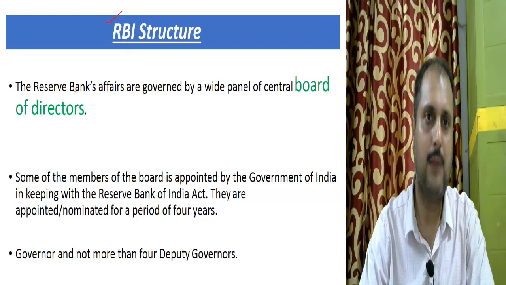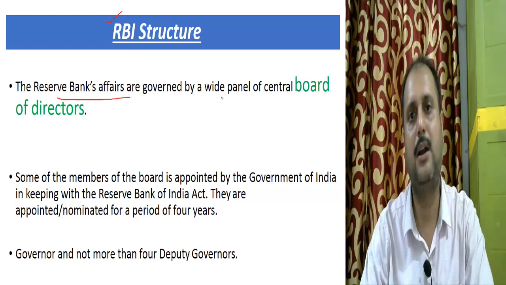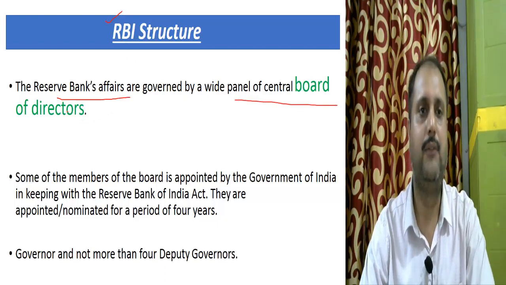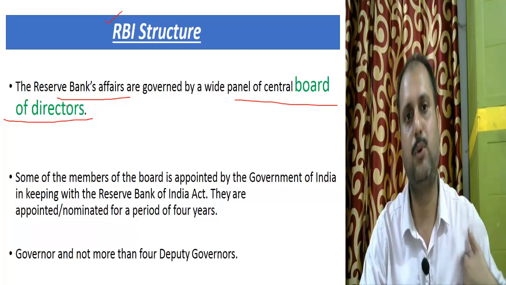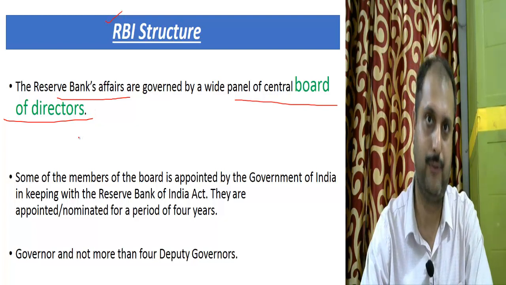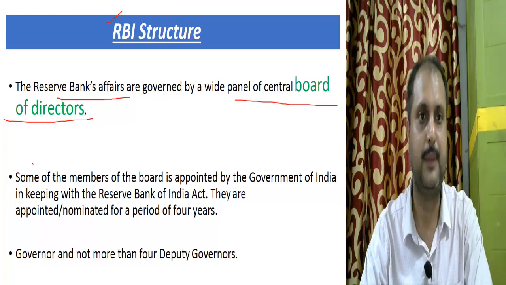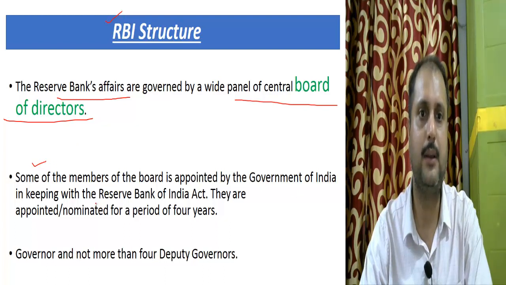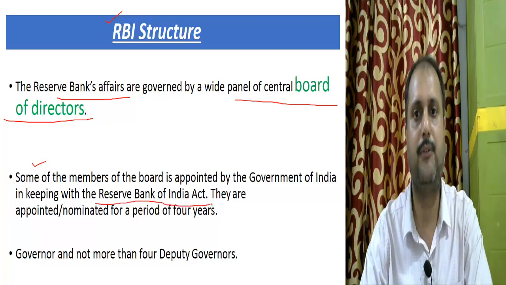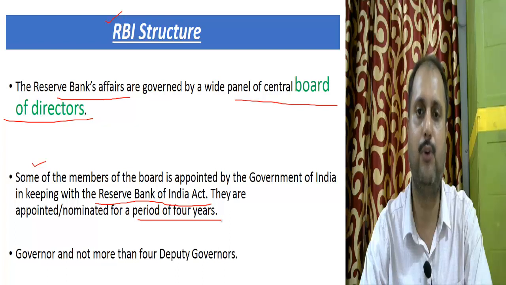Now the RBI, the Reserve Bank's affairs, are governed by a wide panel of the Board of Directors. All the members of the Board of Directors are appointed by the Government of India. That means the Prime Minister. Some of the members of the board are appointed by the Government of India, in keeping with the Reserve Bank of India Act. They are appointed for a period of 4 years.